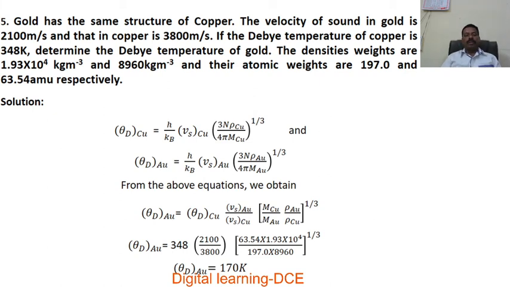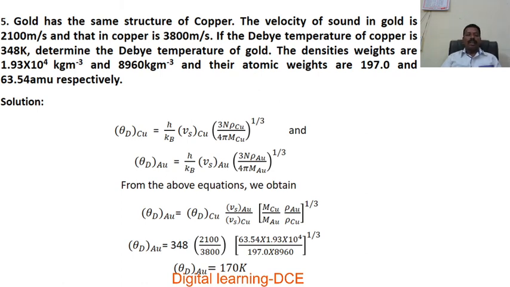If you take the ratios, we get this. Those constants are cancelled. Then rearranging the terms we have theta_D of Au is equal to theta_D of Cu into V_s of Au divided by V_s of Cu, and (M_Cu divided by M_Au into rho_Au by rho_Cu) whole to the power of 1 by 3. Now substitute the values. Theta_D of Cu is given as 348 Kelvin, mean velocity of sound in gold is given as 2100 meter per second, and mean velocity of sound in copper is also given, that is 3800. Substitute the values of the masses.